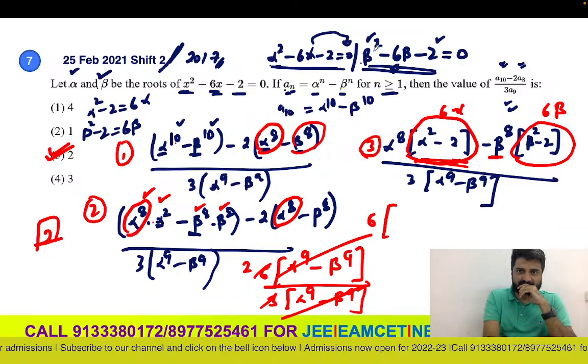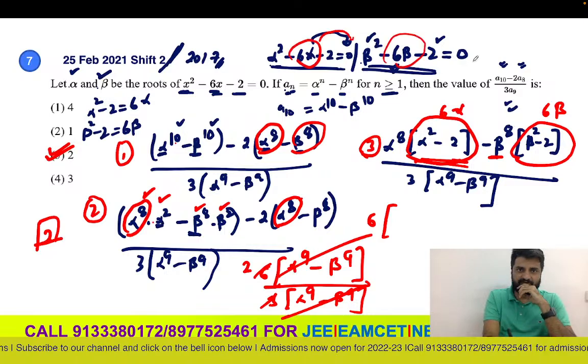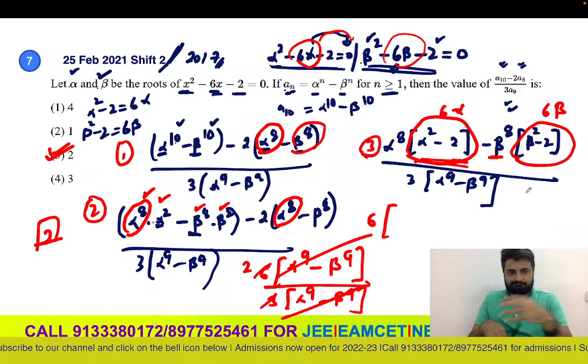I'm just sending that 6 alpha to the other side. I'm sending 6 beta to the other side. I'm just substituting. I'll get the answer.